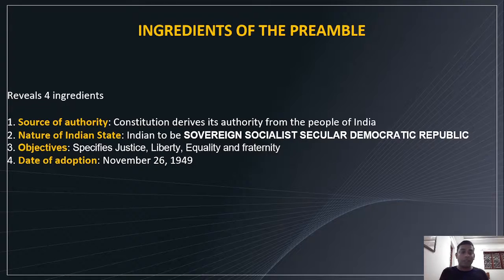These are the main objectives of the Constitution. Then the date of adoption, which is very important: November 26, 1949. These are the main ingredients of the preamble.